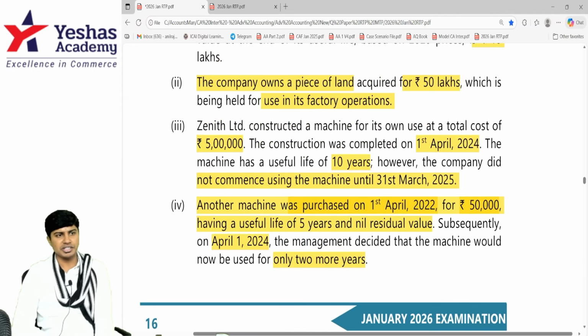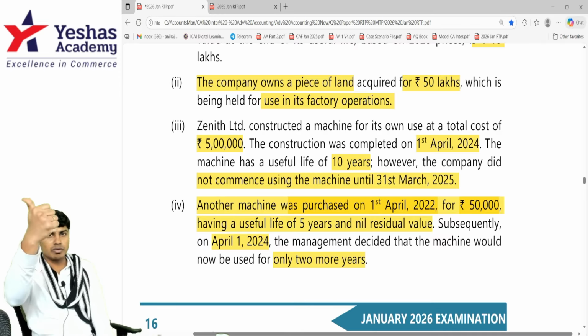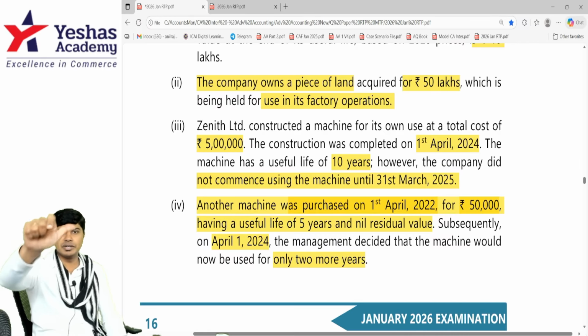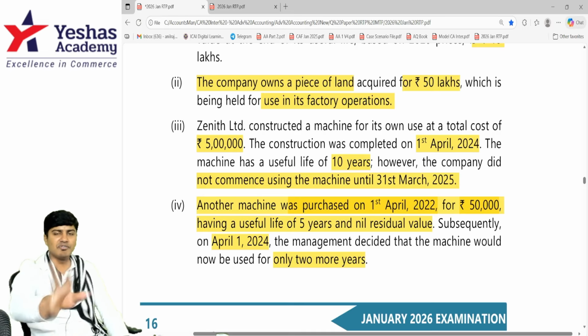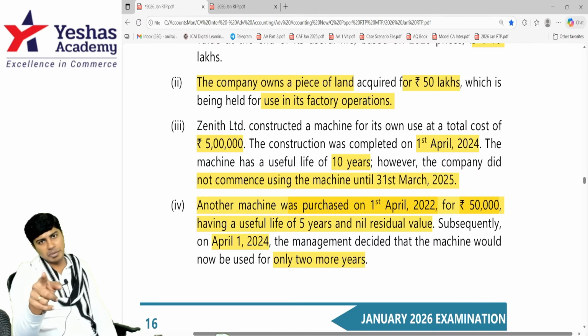10,000 is the depreciation per year. We purchased it in April 22. 22-23, 23-24: 2 years the asset is already depreciated. 10,000 per year, 2 years, 20. From 50, you deduct 20. 30 is the carrying amount as on 1st of April 24.